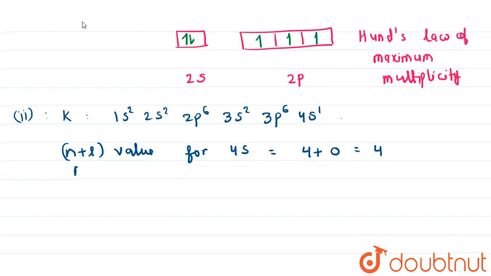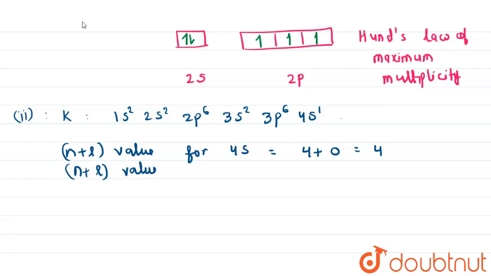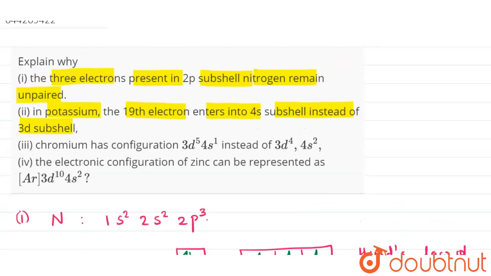And the n plus l value for 3d is 3 plus 2, equal to 5. Since 4 is less than 5, our 4s will be occupied first before the 3d orbital. So this explains the second part of the question.